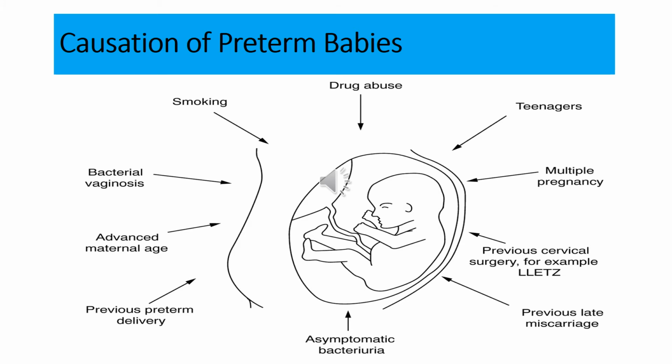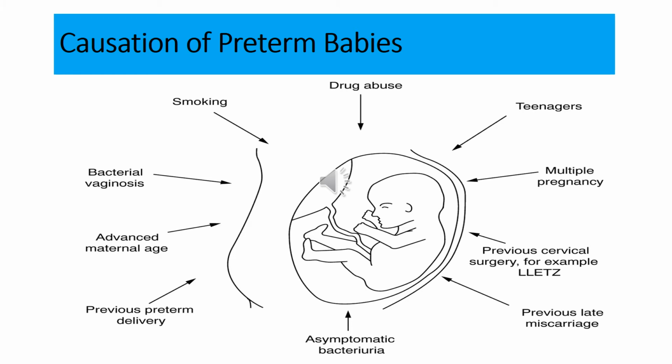Next important risk factor is the lifestyle of the mother. In our society, especially in the upper class, there is smoking or excessive alcohol consumption or even recreational abuse of drugs. This type of lifestyle can lead to spontaneous preterm births.